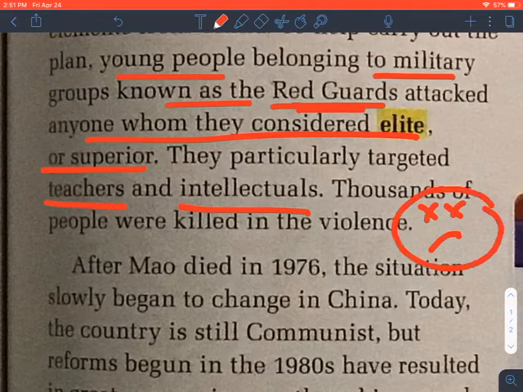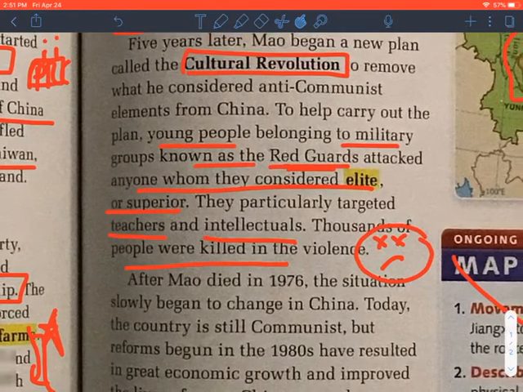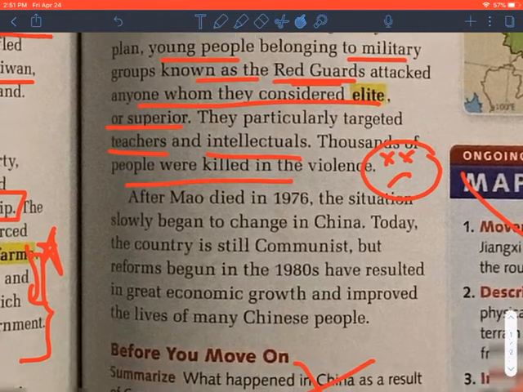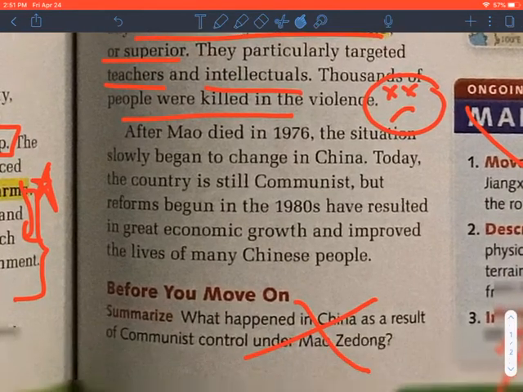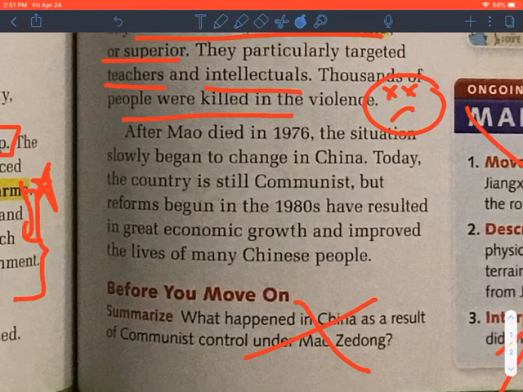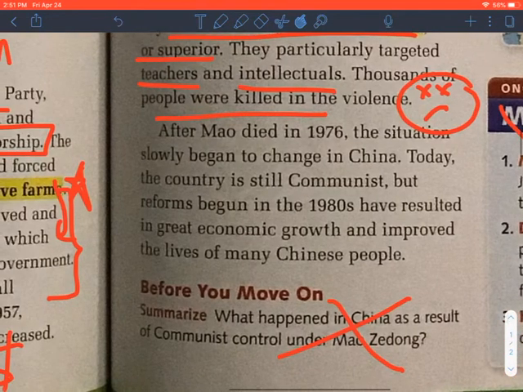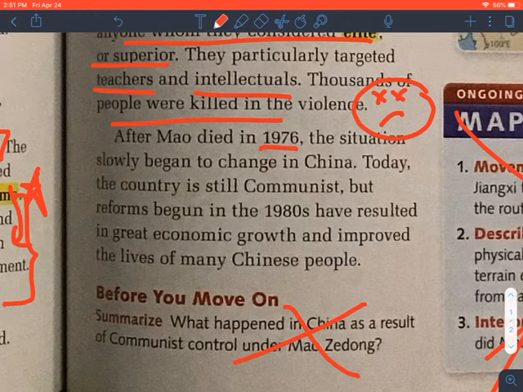So they don't want any resistance. They don't want any opposition. So these Red Guards and the communists are going to make sure that they eliminate people who might be a threat, such as the intellectuals and the spokespeople in society, and the teachers who could educate the next generation. After Mao died in 1976, so that might be an important date to check in there, the situation slowly began to change in China.